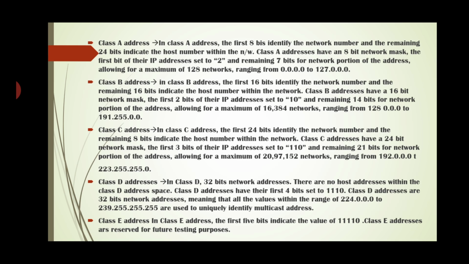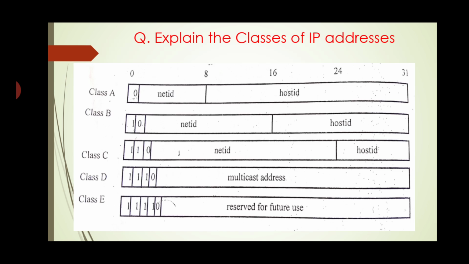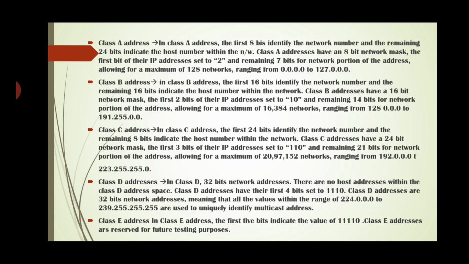Class A address. In a class A address, the first 8 bits identify the network number and the remaining 24 bits indicate the host number within the network. Class A addresses have an 8-bit mask. The first bit of their IP address is set to 0. That is class A. This allows a maximum of 128 networks.